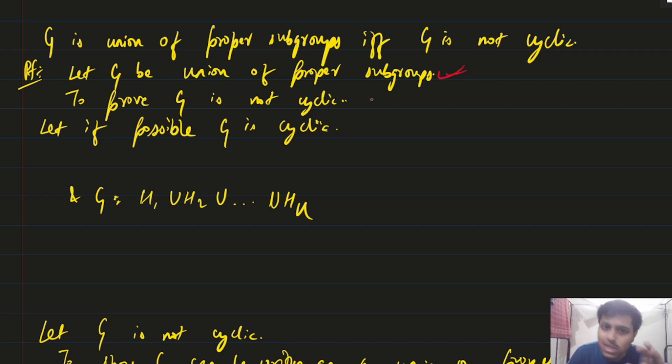We have to prove G is not cyclic, right? We'll go from here to here. So we will first prove this first step by, what to say? We are taking the not counter. I forgot the English word.